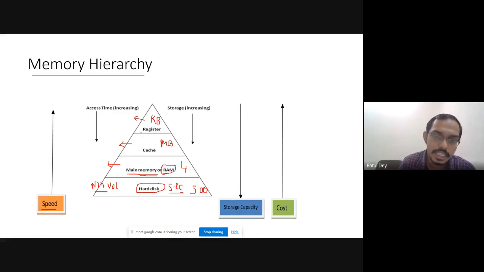Now, generally the register speed is equivalent to the processor speed, so that we can access each and every time processor to the register. So the processor will not be idle in any situation. It is clear?